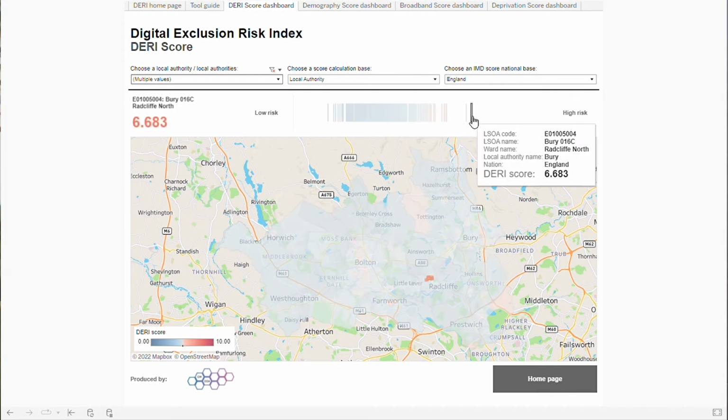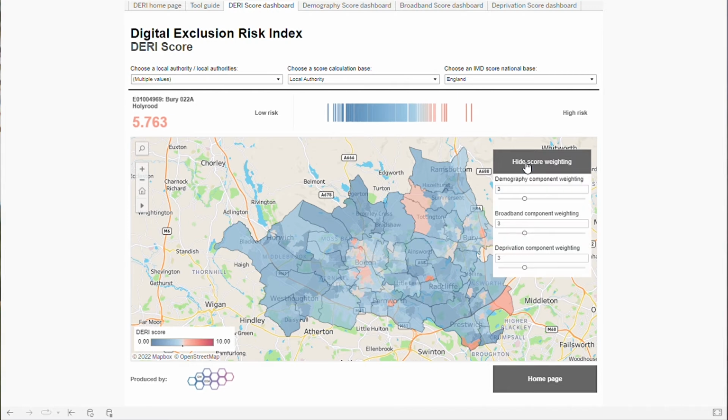For us, the local aspect of support for digital inclusion is incredibly important. That's why we work with partners around the country to make this suitable for policy officers everywhere. We've added in local ward names so that people understand where we're talking about with the index. And we've also added in the flexibility to change some of the index weightings and make it more suitable for local priorities. We've begun to use this tool in Greater Manchester to target our activity with telcos, the public sector